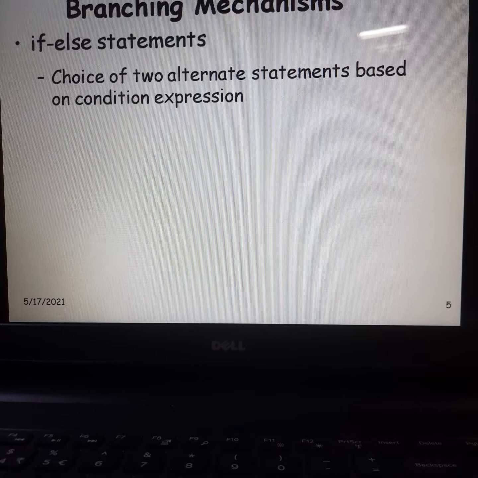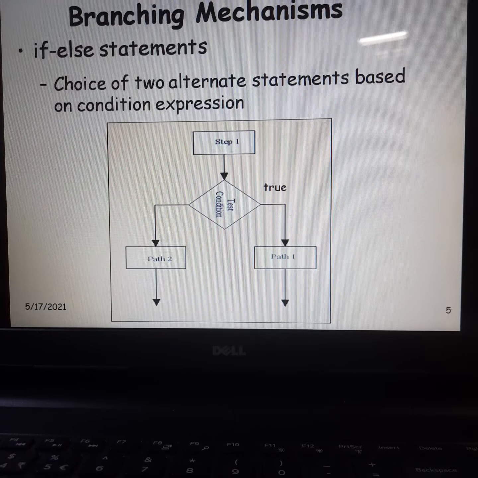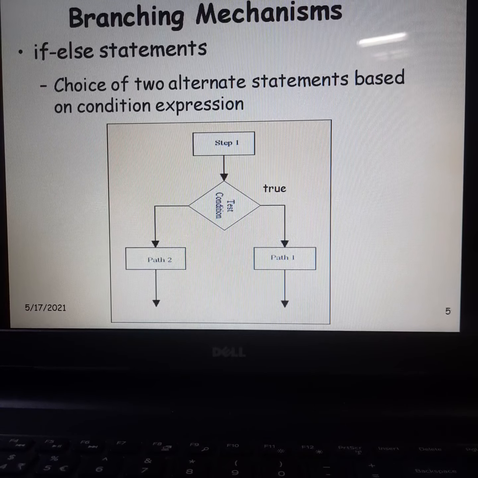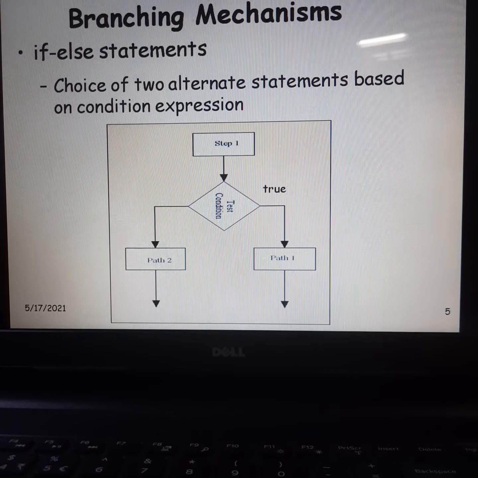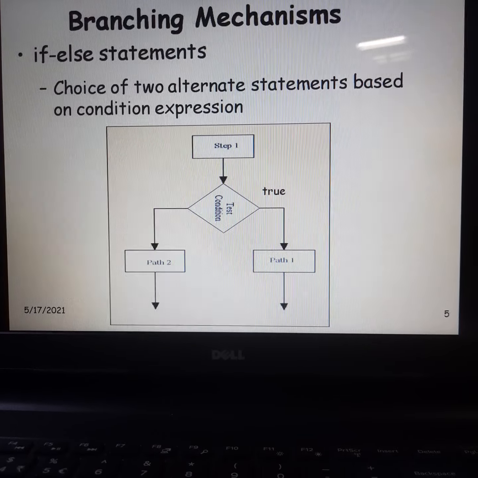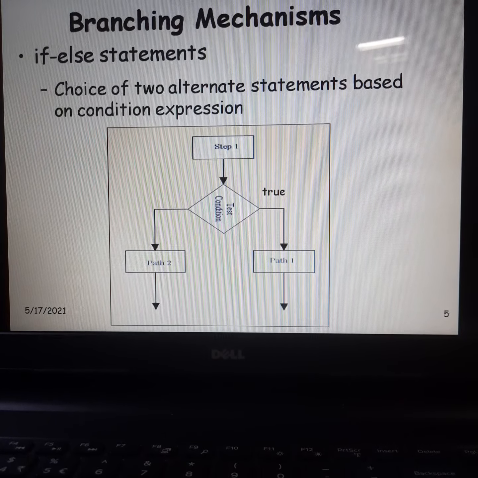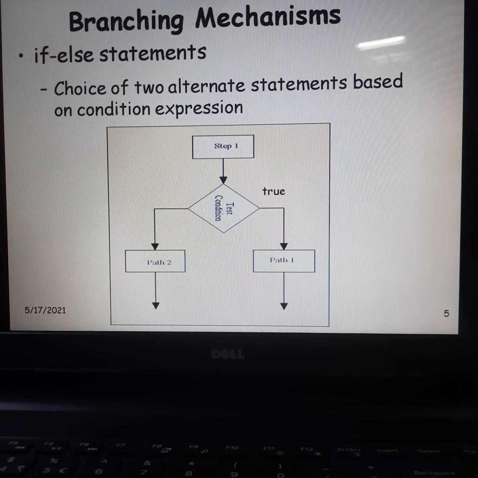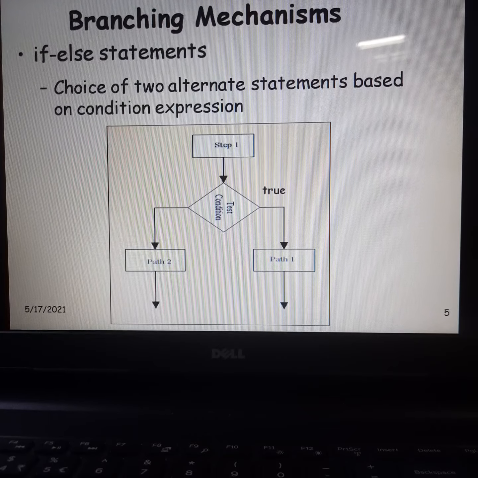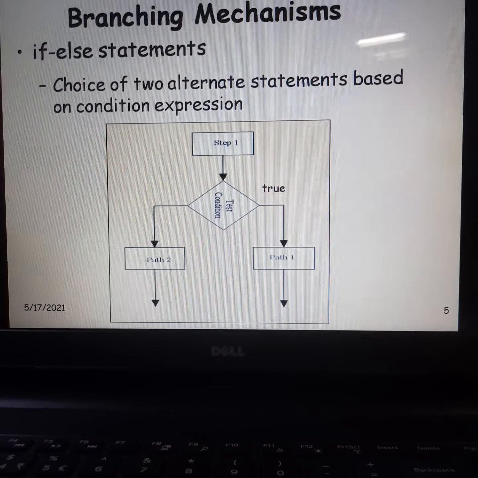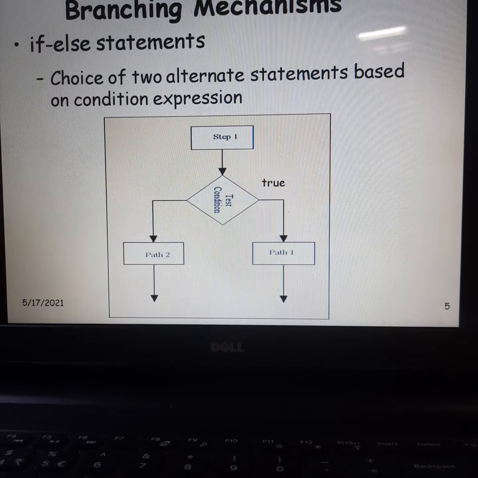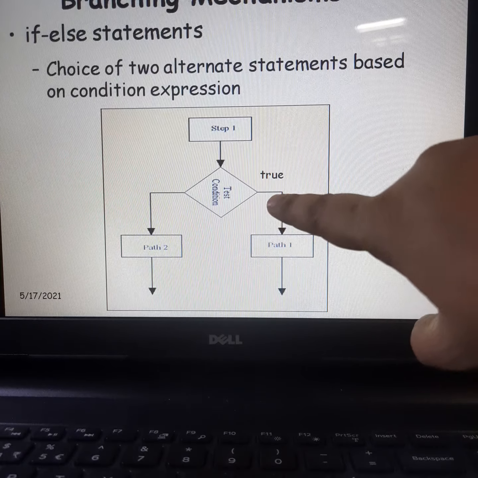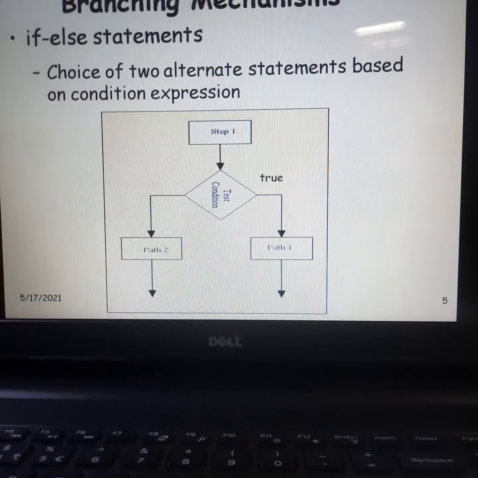Now consider this if else example. I have given this flowchart to you. Suppose you are at some step n. This rhombus or kite structure is where we are going to do some decision making. If that decision making condition is true, then we will go to path 1. Whereas if this condition is false, then we will go like this.